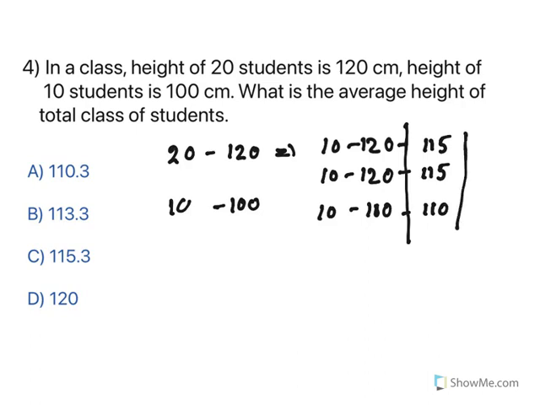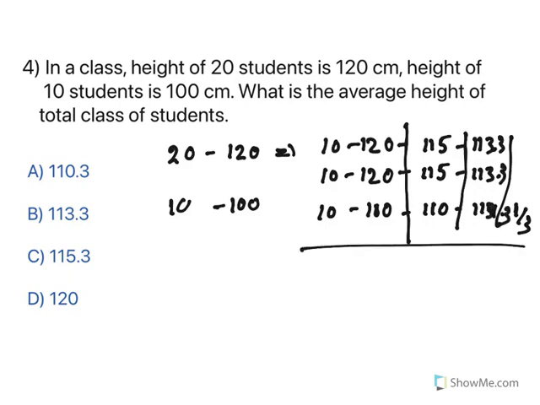Again, remove 2 from here, 2 from here. It becomes 113, 113, and add the 4, 2 plus 2, here. So it becomes 114. Now see, if it is all 113, that will be the average. So 1 extra is there. 1 by 3 will become 113.3, 113.3, 113.3. Understand this. What are the things we have done? See, you need to get an average of 120, 120 and 100.